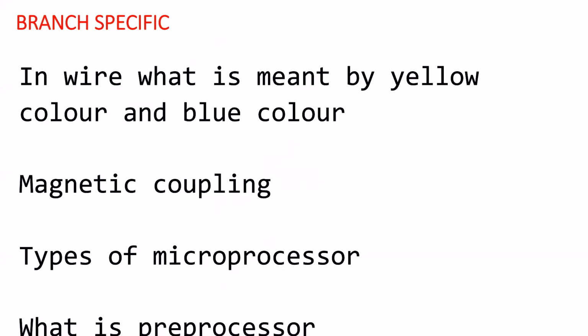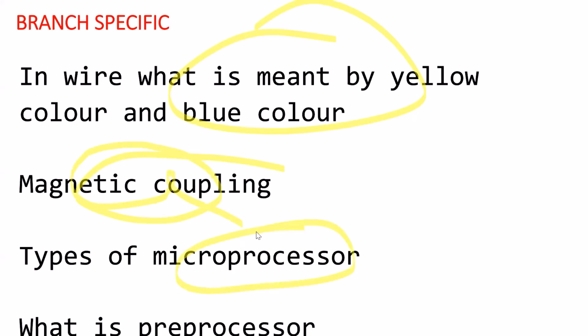Then branch specific. The interview came to branch specific questions. Then they inquired what is meant by yellow color and blue color. Again, you can see these types of questions are asked, which means the person is not from this branch but is asking these things. Then magnetic coupling. I don't know how he remembers it even after so long, even being a CSE guy interviewer. Types of microprocessor. For EEE guys, microprocessor is a very common question they will be asking.